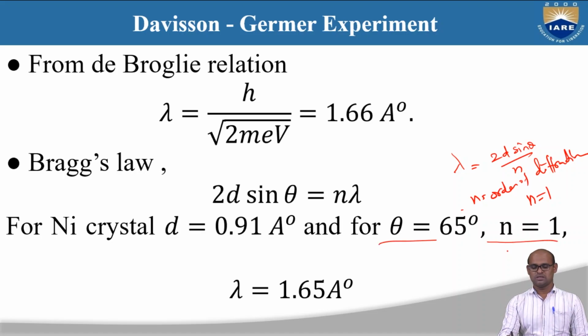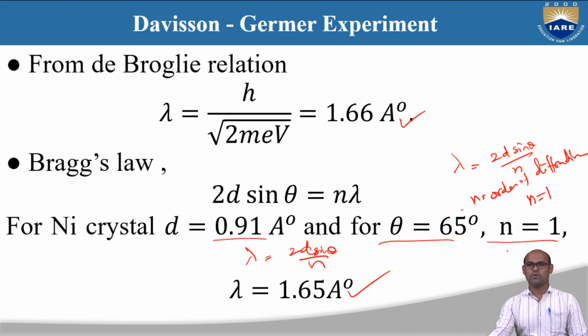So substituting all the values which we know in Bragg's equation, lambda is equal to 2d sin theta by n, we get the value of lambda as 1.65 angstroms. From the de Broglie relation, we have lambda as 1.66 angstroms. One is experiment and one is theory.